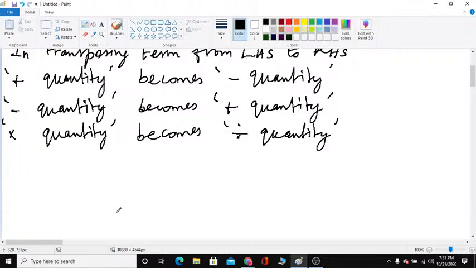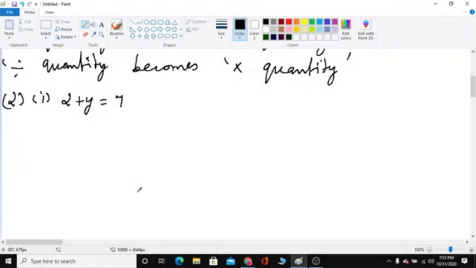Listen carefully. Already you know, when you transpose a positive quantity to the right side, it will become negative. A negative quantity will become positive. Now here, what is on the left hand side? 2 plus y. Right hand side, 7. Now which is the variable in the left hand side? y is the variable. The variable y is in the left hand side, children. The variable y you have to keep in the left hand side. All the numbers you have to transpose to the right hand side.